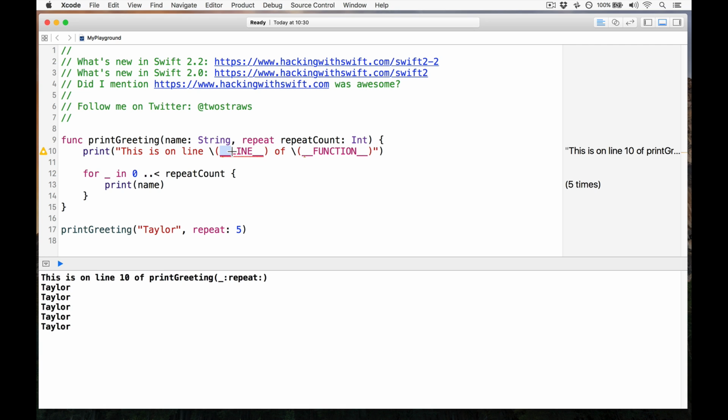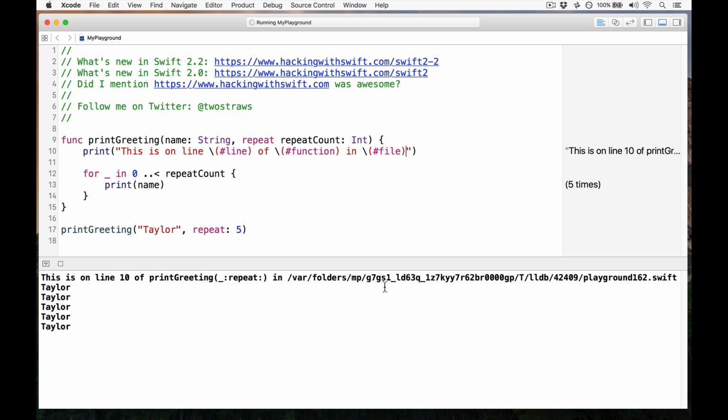These are now deprecated in Swift 2.2 and replaced with #line, #function, also #column, #file, all sorts. So let's do #file. Boom, you'll see a large Swift playground file path being printed out. There we go. Lovely. So you can see that's much easier to read.